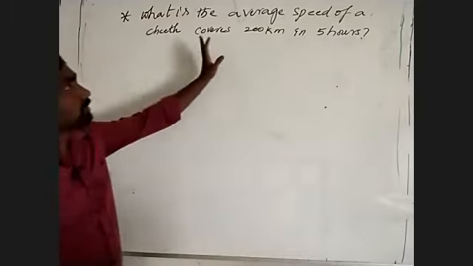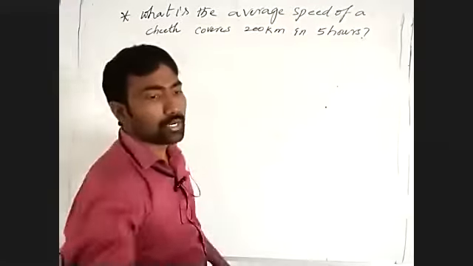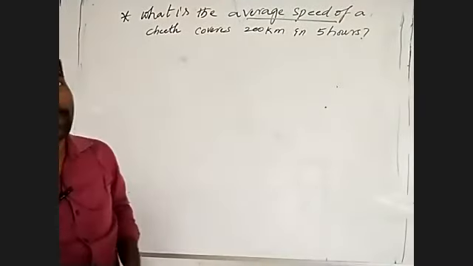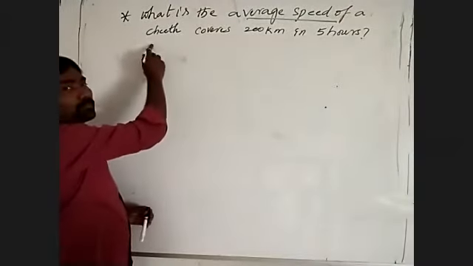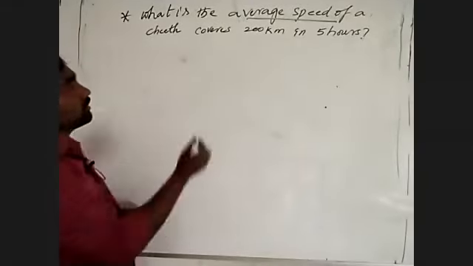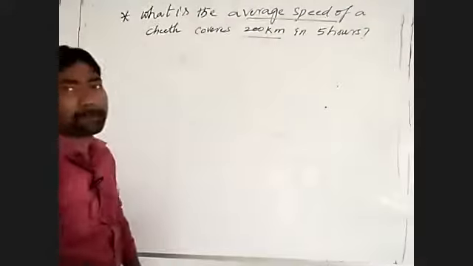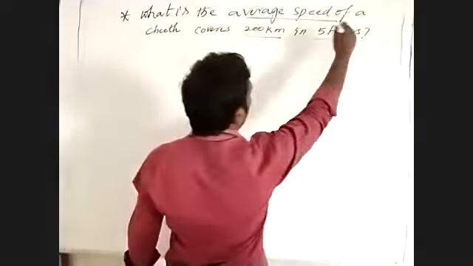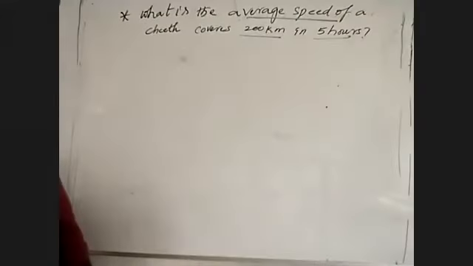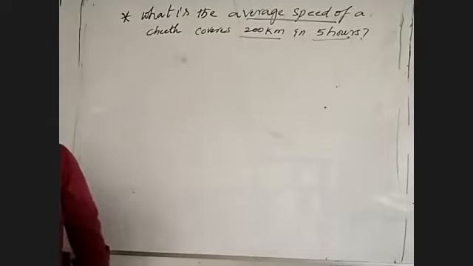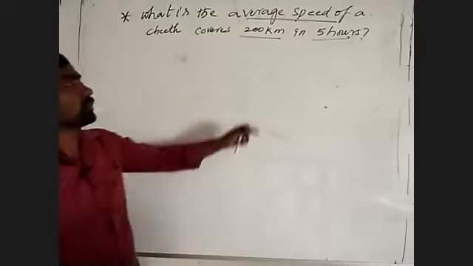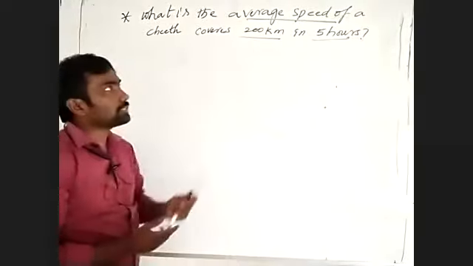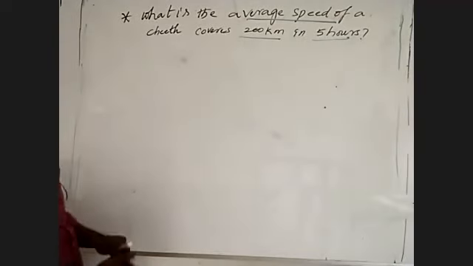See there, we have to find average speed. What you have to find? Average speed. The cheetah, at what speed is it moving? It covered 200 kilometers distance, it traveled 200 kilometers. To cover 200 kilometers, how much time did it take? 5 hours it took. To cover the 200 kilometer distance, the cheetah took 5 hours. Then what is the average speed? Before we already discussed, we know the formula